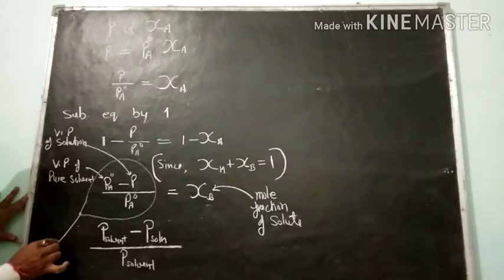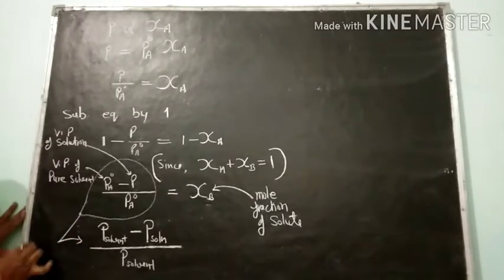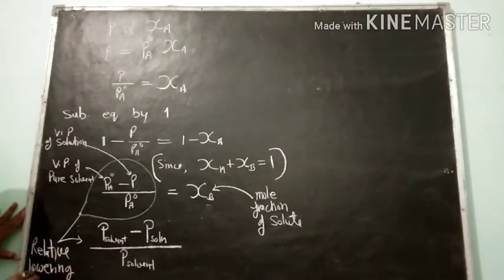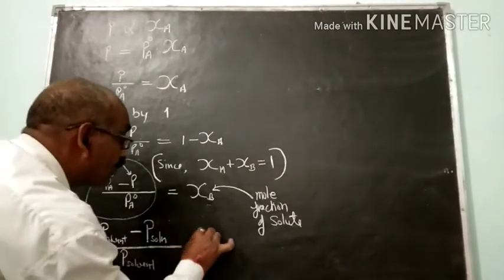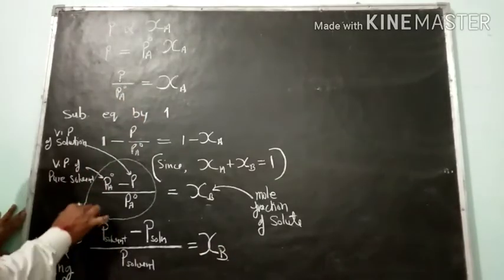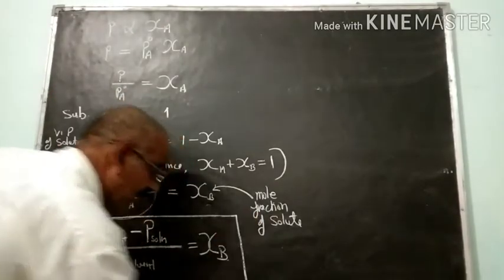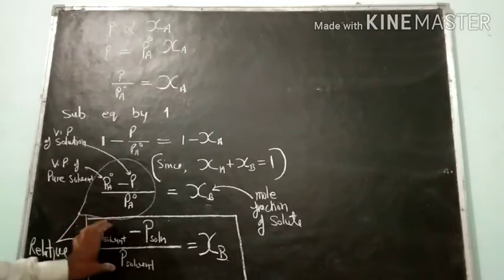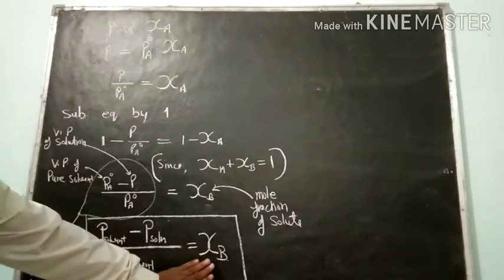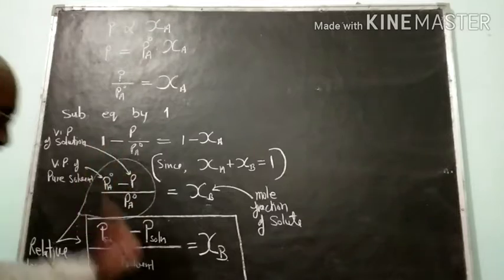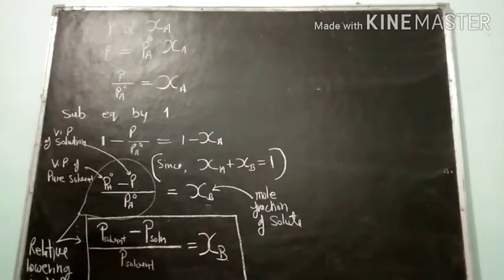This term is called relative lowering in vapor pressure, and that one is equal to the mole fraction of solute. See here, because relative lowering in vapor pressure equals the mole fraction of solute, this expression confirms that relative lowering in vapor pressure is a colligative property.